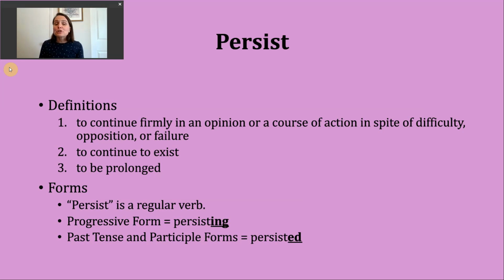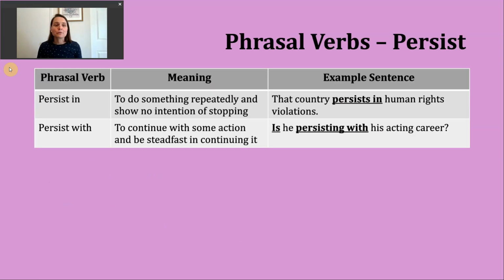You should know that persist is a regular verb. To make the progressive form, all you need to do is add ing to form persisting. The past tense and participle forms of this verb are made by adding ed. The base verb, persist, ends in a T sound, so our past tense ending is going to make an id sound. We're going to add an extra syllable to this word. Persisted. Persisted. I have two phrasal verbs that you may encounter with persist.